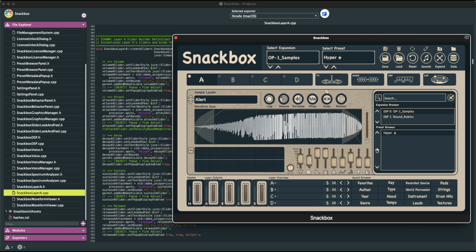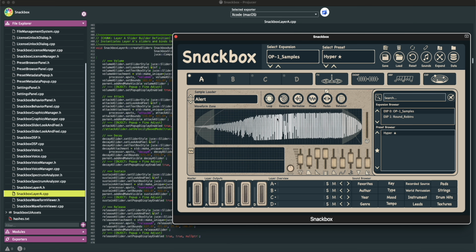If I hit the star right here, I could favorite this preset. It goes right to the top when there's more within this list. We can turn it on and off if we'd like, and you can see the star populates and shows up right here as well. And then from here you can play it back.